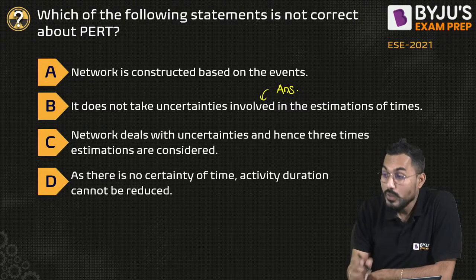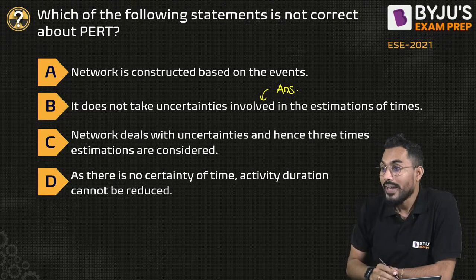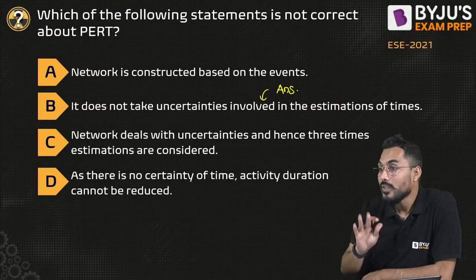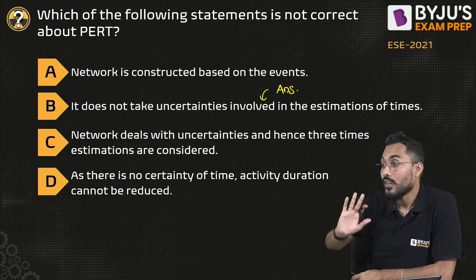I am interested to calculate the not correct statement, which is not correct. And as there is no certainty of time, activity duration cannot be reduced. Activity duration cannot be reduced.